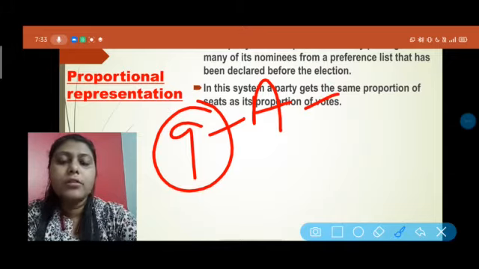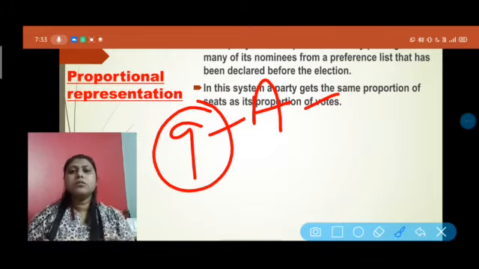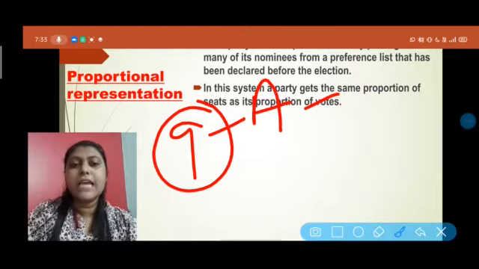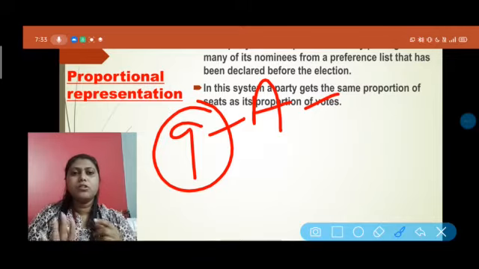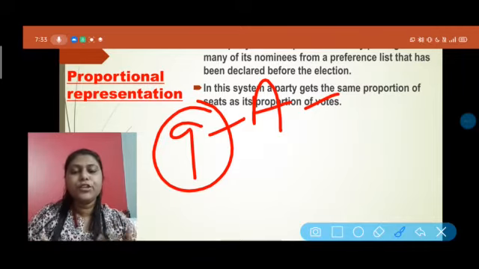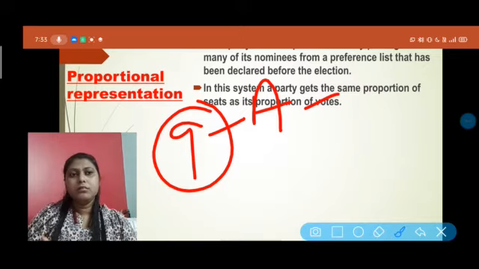Or if I give you an example, suppose you have 5 chocolates: one is Dairy Milk, one is Munch, one is Kit Kat, another is 5 Star, maybe some other chocolate. If I ask you which chocolate you like more, everyone will choose their own preference.